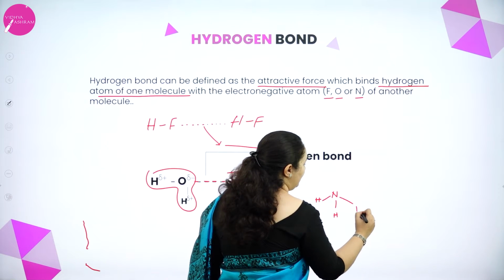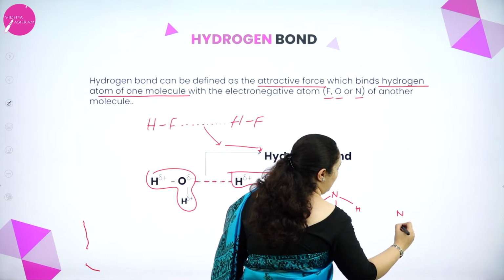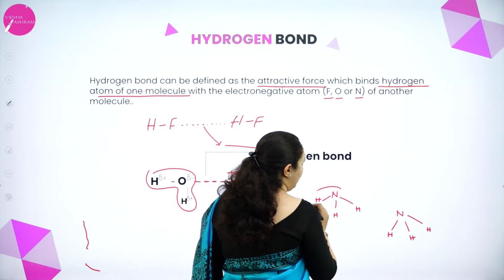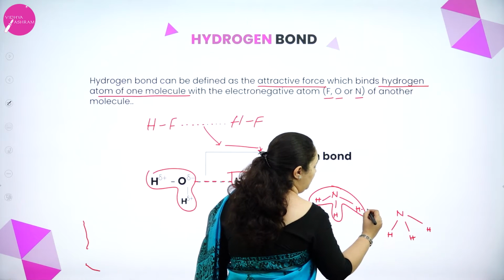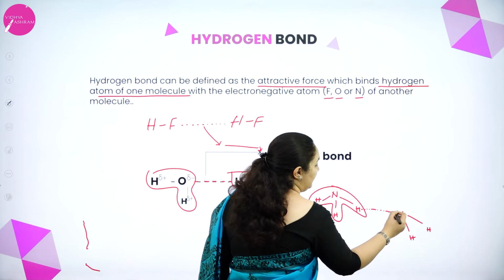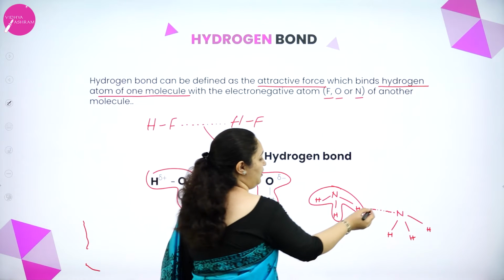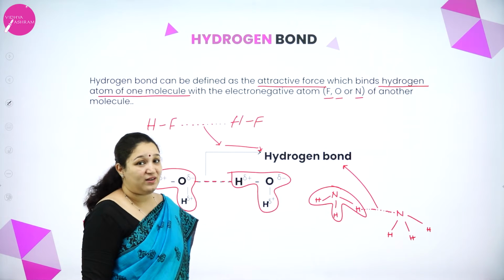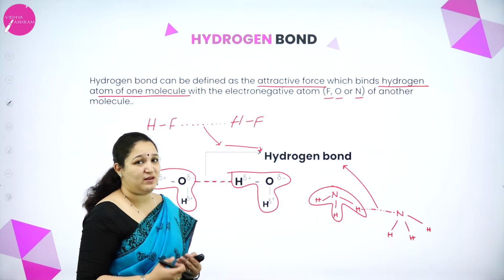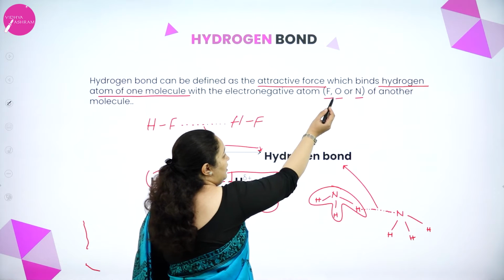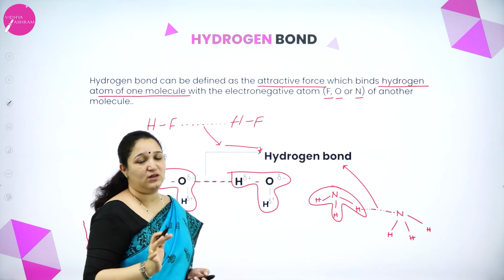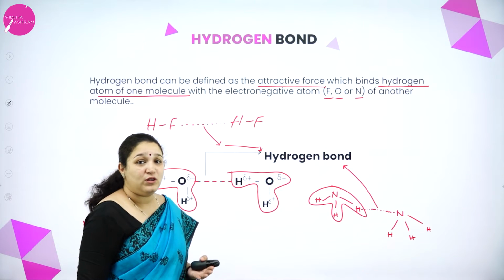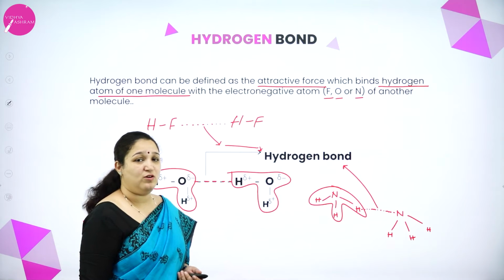This is one ammonia molecule. I have one more ammonia molecule, NH3. The hydrogen atom of one molecule is getting attracted towards the nitrogen atom of another molecule. Again, this bond is also called a hydrogen bond. The electronegative atom to which the hydrogen atom is attracted is only fluorine, oxygen or nitrogen, no other atom. So this is the fourth type of intermolecular force.